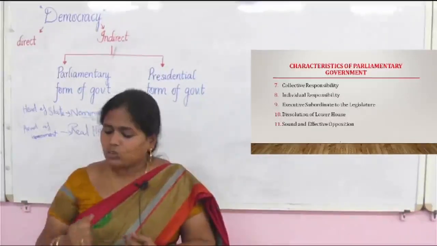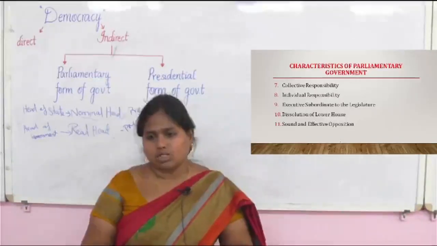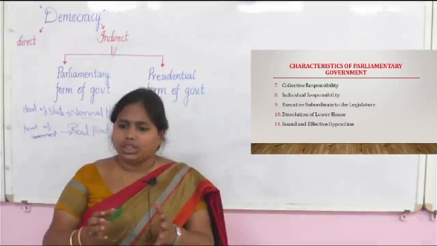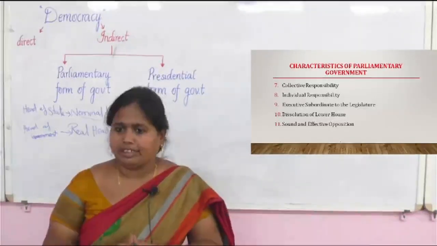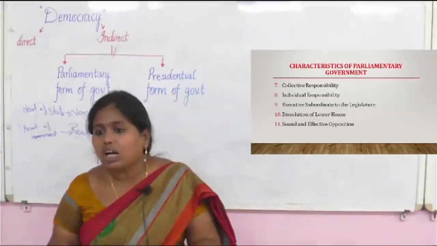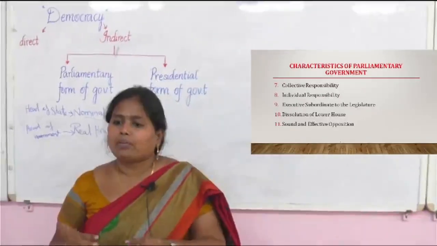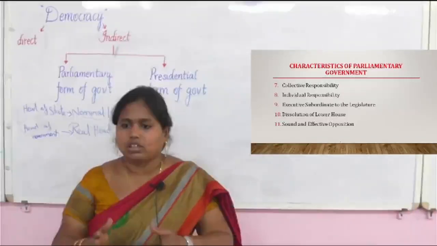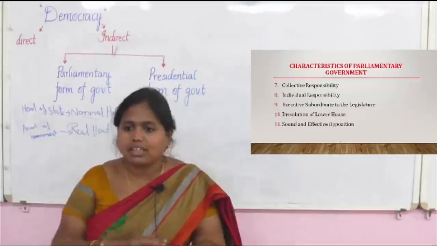Okay. The 10th point is dissolution of the lower house. According to the Indian constitution, the lower house is the more powerful, correct, but we can dissolve the lower house on the recommendation of the prime minister. Who can do it? Only the president can dissolve, meaning cancel, the total house.